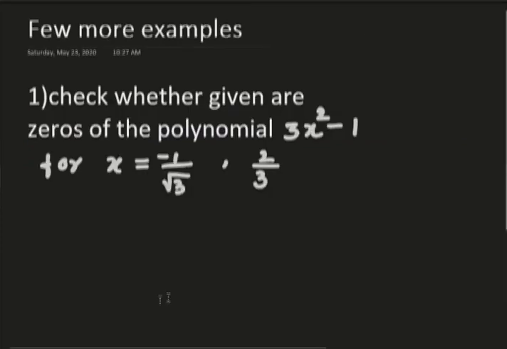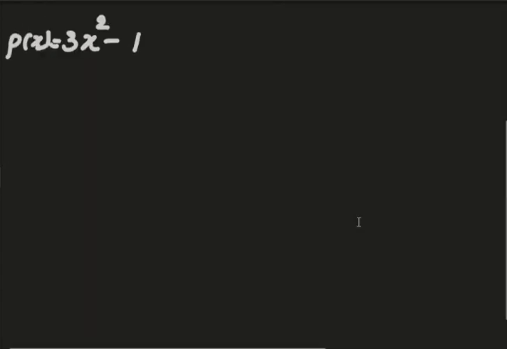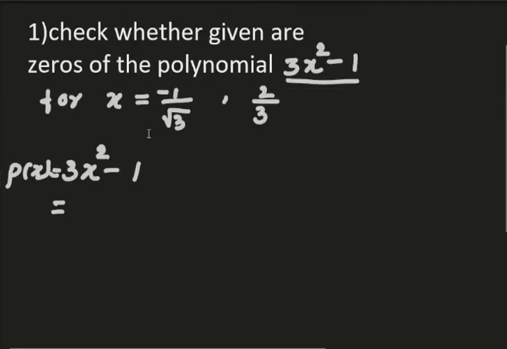A few more examples. Check whether the given numbers are zeros of the polynomial. Let me show you whether these two heroes are our zeros of 3x square minus 1. Let me put it as p of x is equal to 3x square minus 1. Here first we have to substitute the value. What they have given first is minus 1 by root 3.